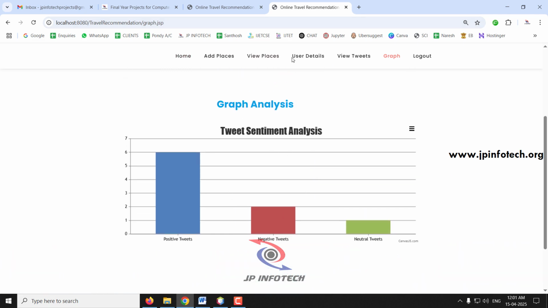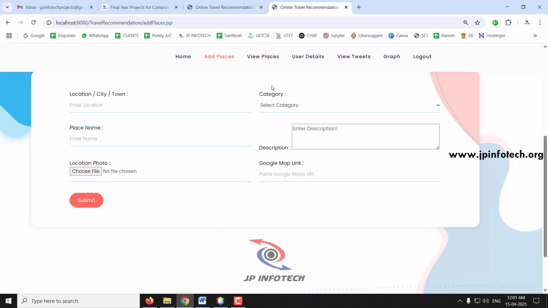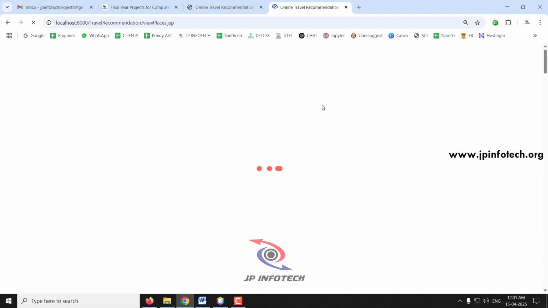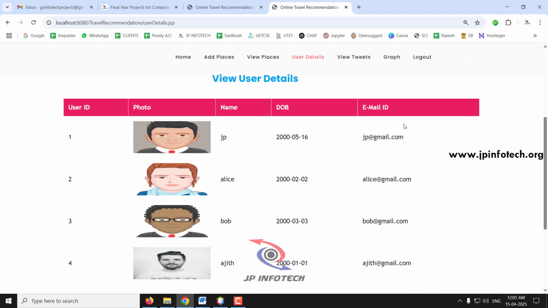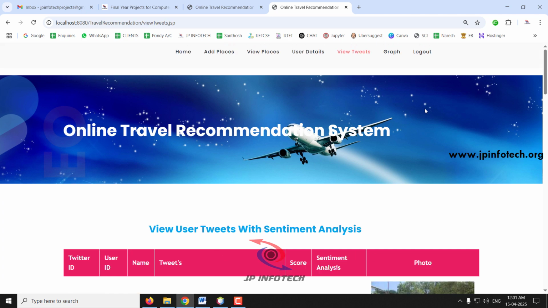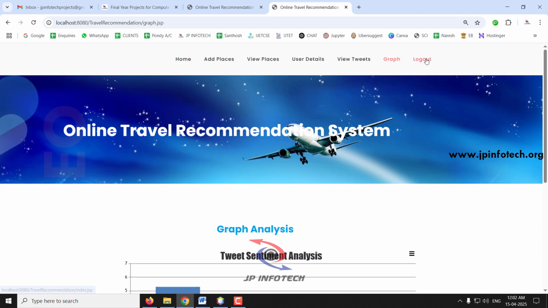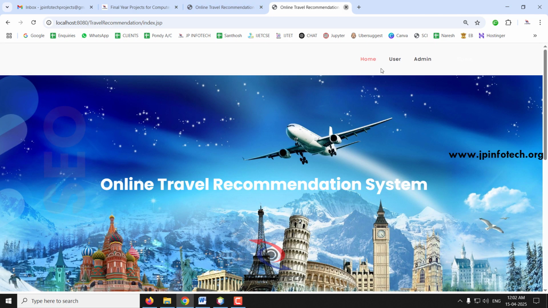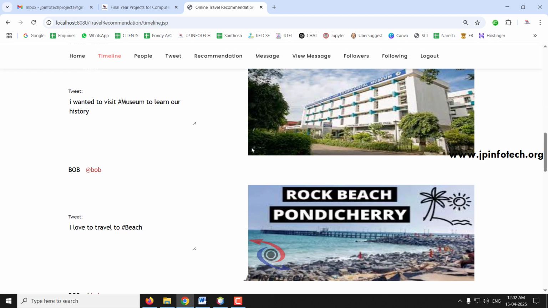Now we have seen in the admin part how to add new places. You can add n number of places. You can view the places added by the admin, and the admin can see the user details, and they can see the tweets made by the user with the score and sentiment analysis of it, and they can see the graph part.